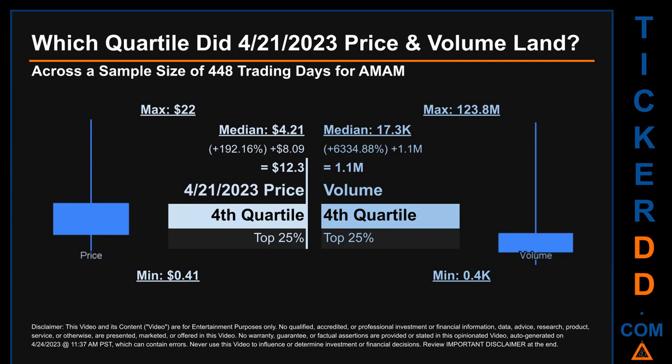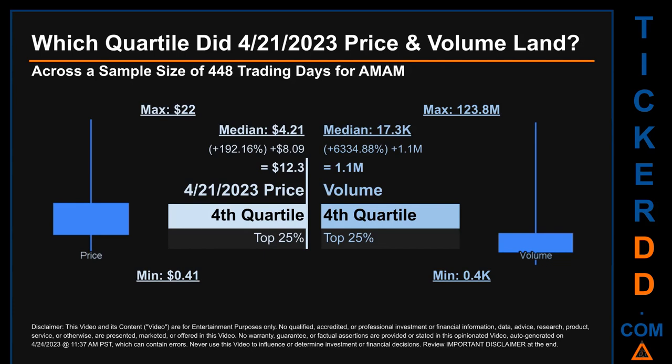Which quartile did April 21, 2023 price and volume land? Across a sample size of 448 trading days, the maximum end-of-day price for AMAM was $22 while the minimum was 41 cents. Within that price range, April 21, 2023 price of $12.30 landed within the fourth quartile, meaning that it was within the top 25% of all sampled end-of-day prices.